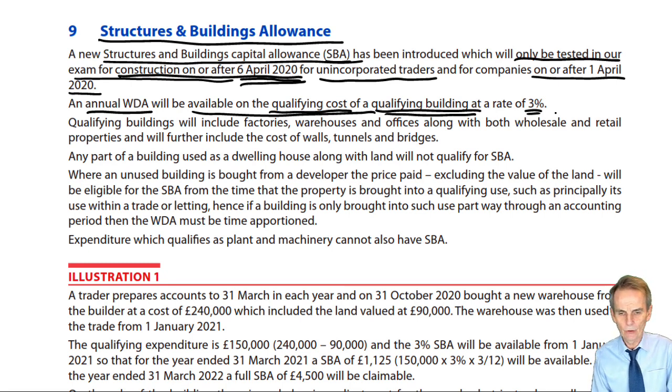But hey, if you've got the opportunity to take a capital allowance and reduce your trading income, where previously we didn't have that allowance, it could only be a good thing. So it is new from June 21 onwards, given that we're only looking at construction incurred on or after the 1st of April 2020. The June 21 exam is the first exam we can see it in. It's going to feature in this round of exams. Examiners are like kids with new toys. They can't wait to use them.